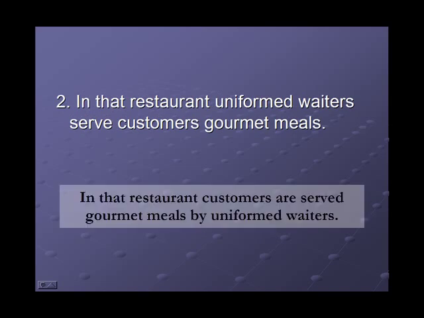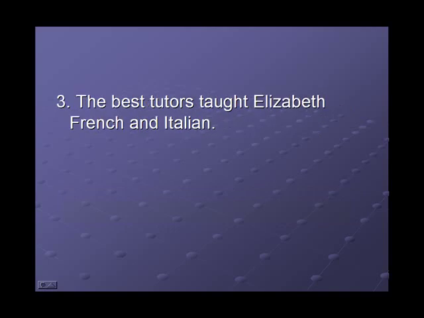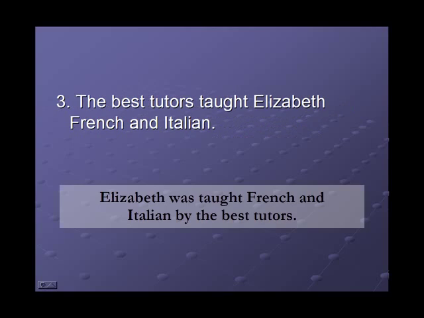Answer: In that restaurant, customers are served gourmet meals by uniformed waiters. 3. The best tutors taught Elizabeth French and Italian. Answer: Elizabeth was taught French and Italian by the best tutors.